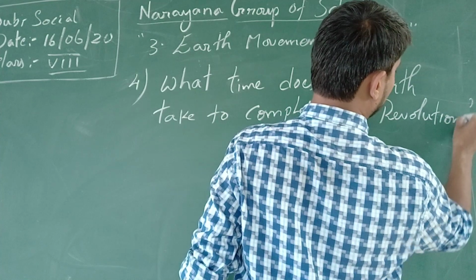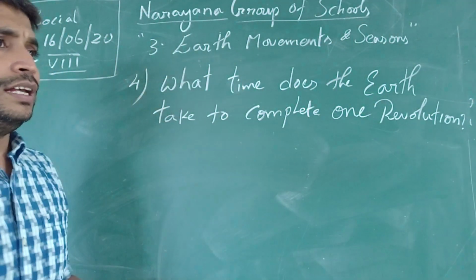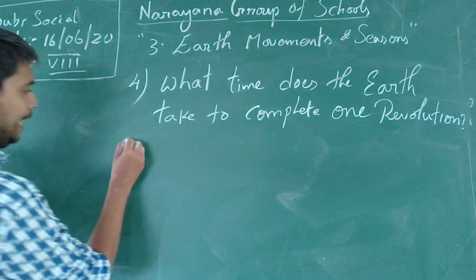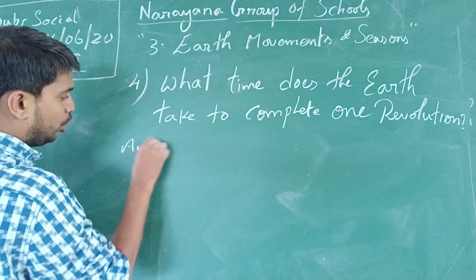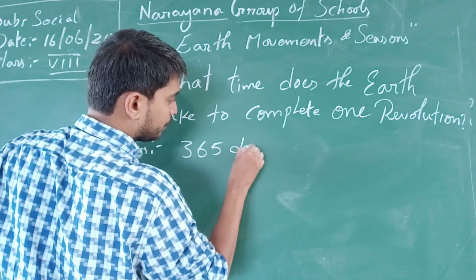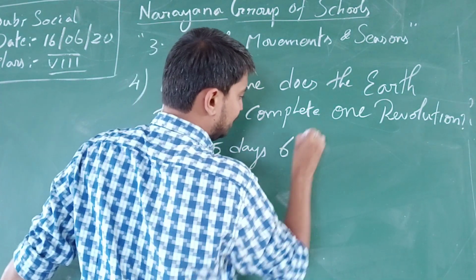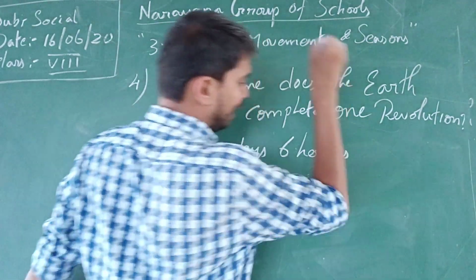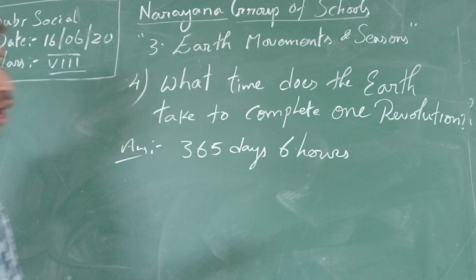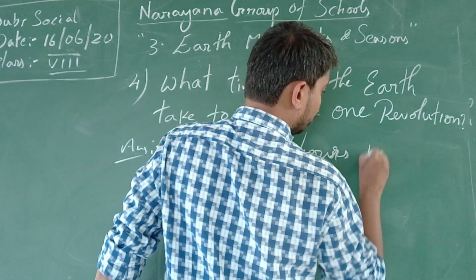As we just discussed, revolution means the Earth moves around the sun. How much time does it take? 365 days, 6 hours.